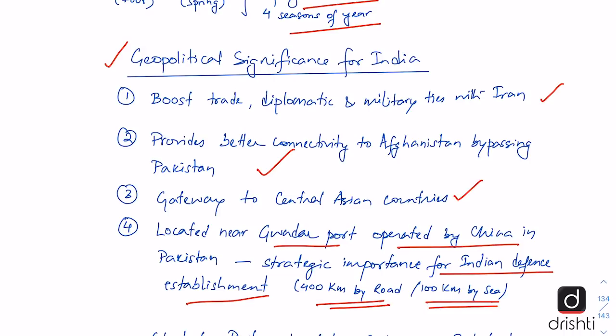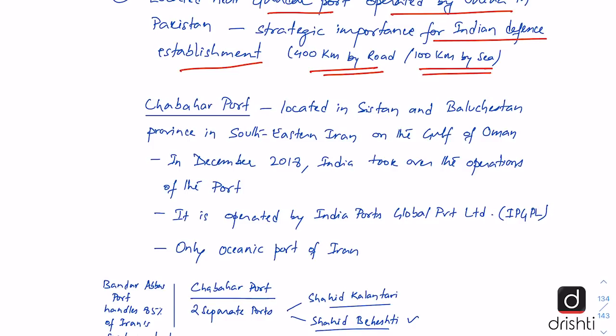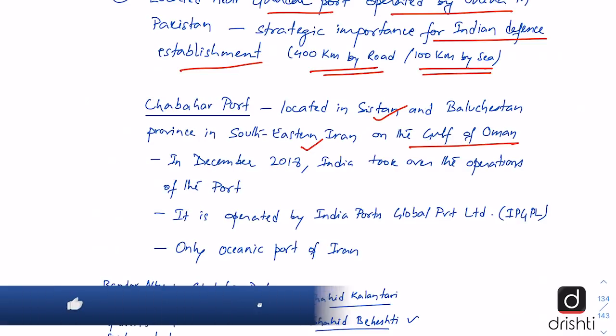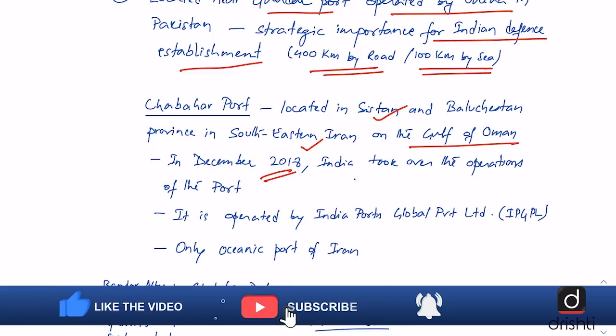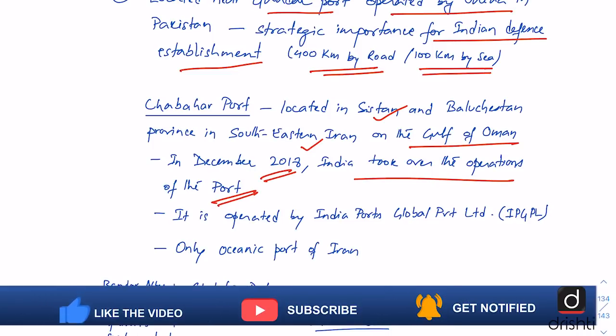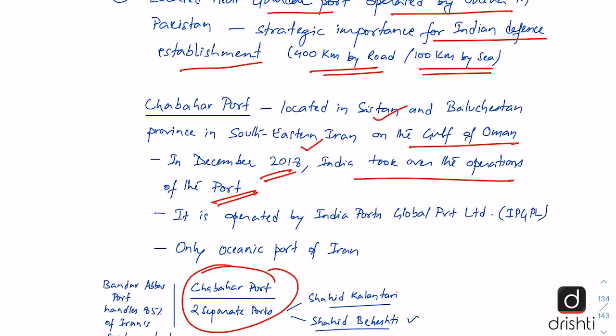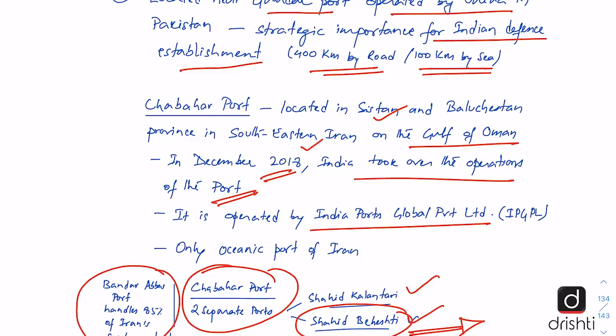400 km by road. Chabahar port is located in Sistan and Baluchistan province in southeastern Iran, and it lies on the Gulf of Oman and is the only oceanic port of Iran. In December 2018, India took over the operations of the port. Now this Chabahar port has two separate ports: one is Shahid Kalantari and the other is Shahid Beheshti. Shahid Beheshti is the port which has been given to India for operation, and it is being operated by India Ports Global Private Limited. The other major port of Iran is Bandar Abbas, which handles 85% of Iran's seaborne trade.